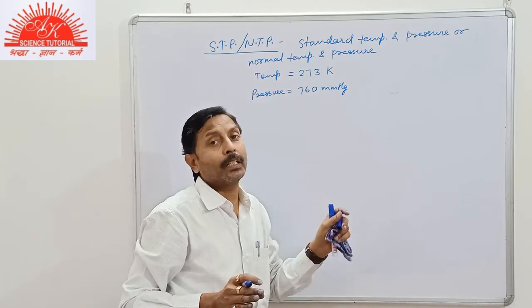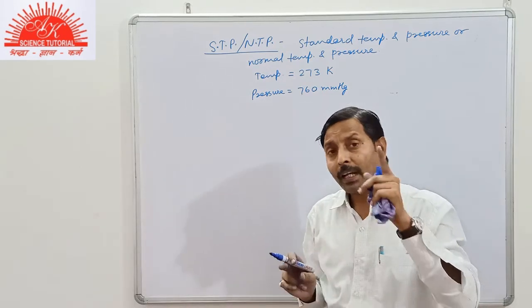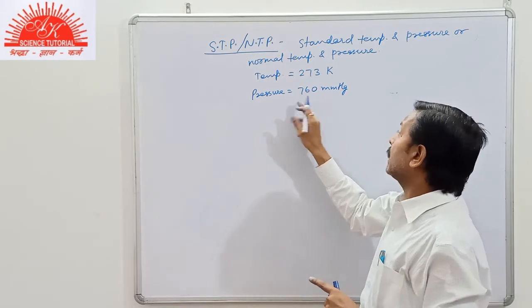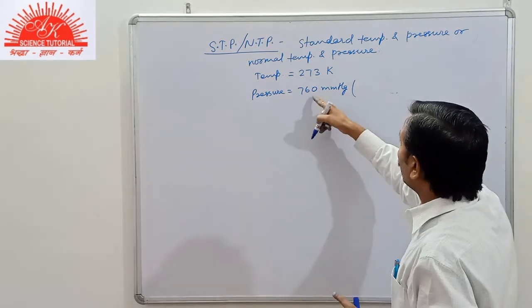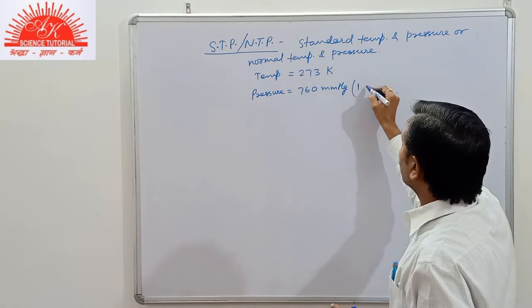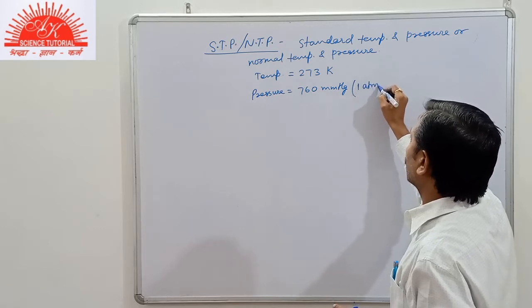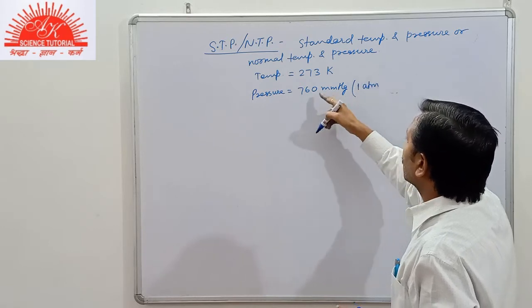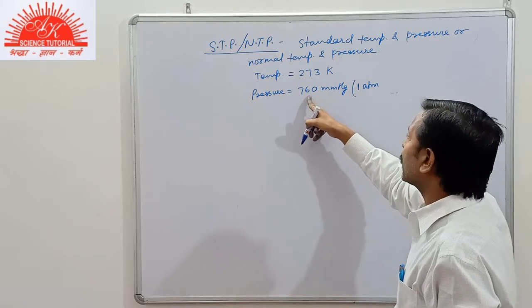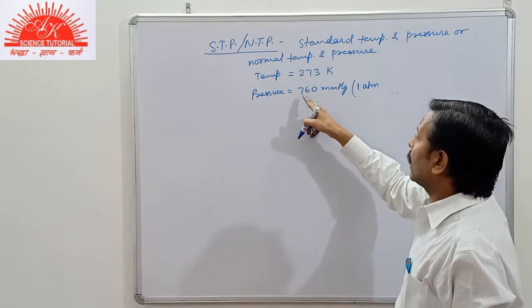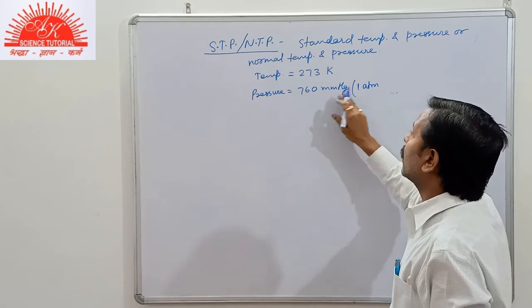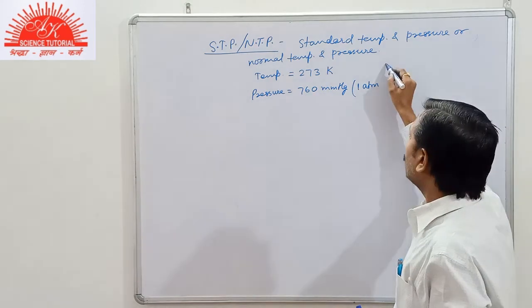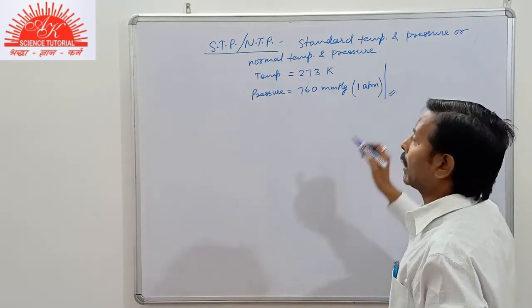It will not be given in the question. We can also write this as 1 atmosphere, or 76 centimeter of mercury, or 0.76 meter of mercury. So you can use whichever value is required.